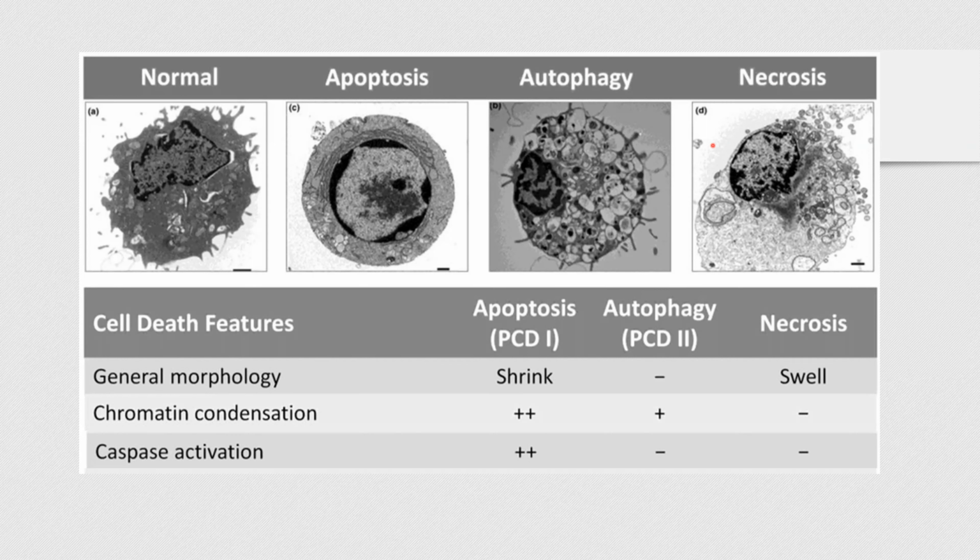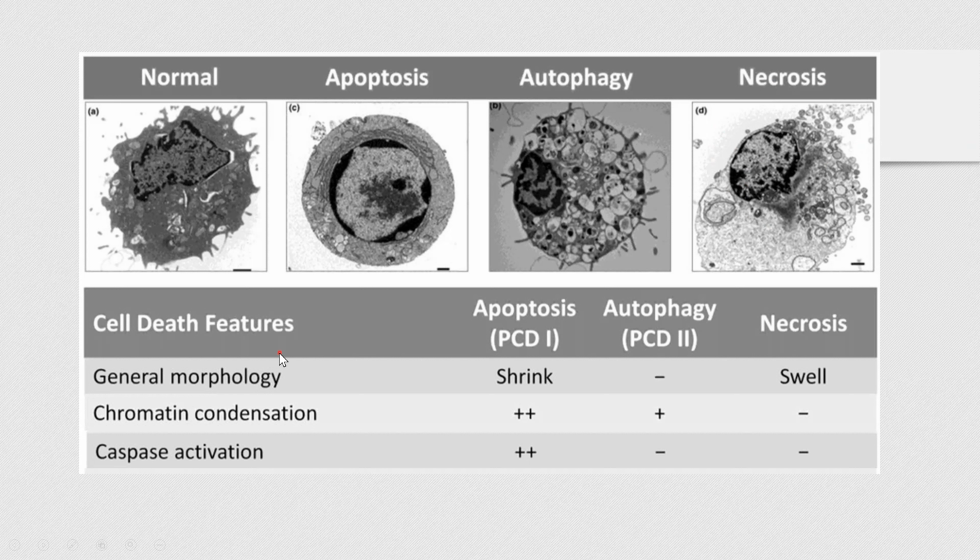So necrosis might happen because of inflammation, or lack of oxygen to your cells, right? Or physical damage of the cells. And this is a process that usually, necrosis always has inflammation involved.